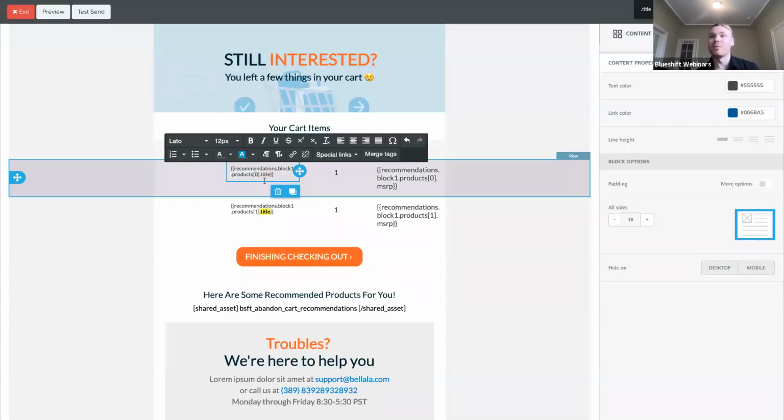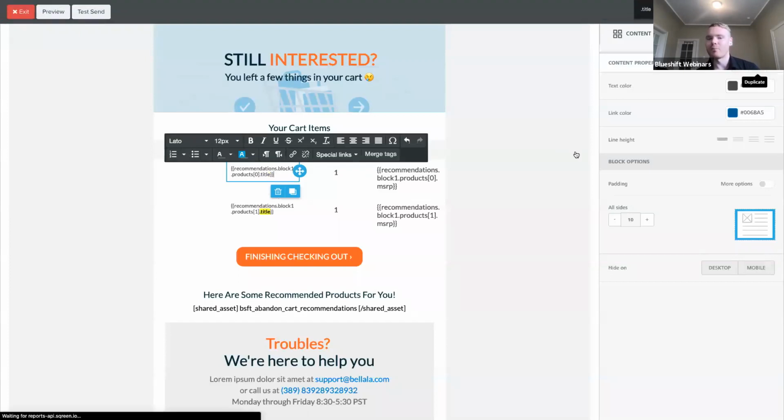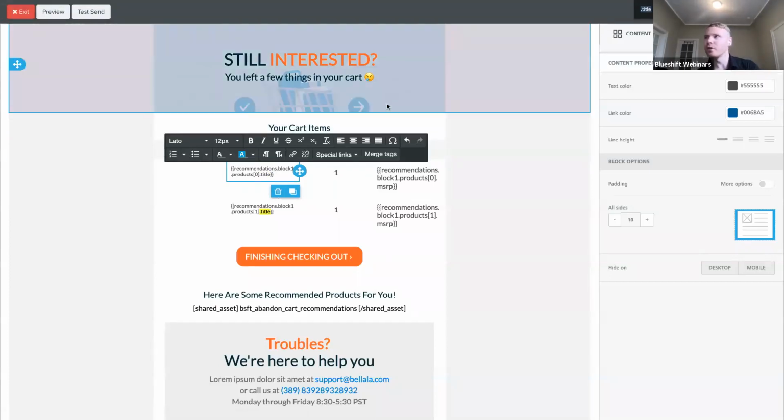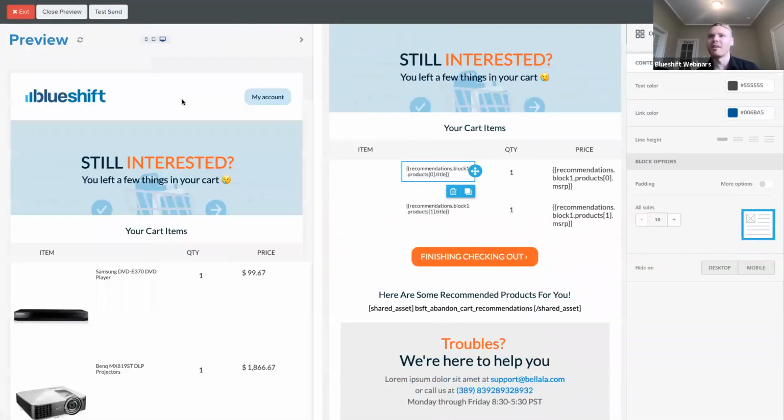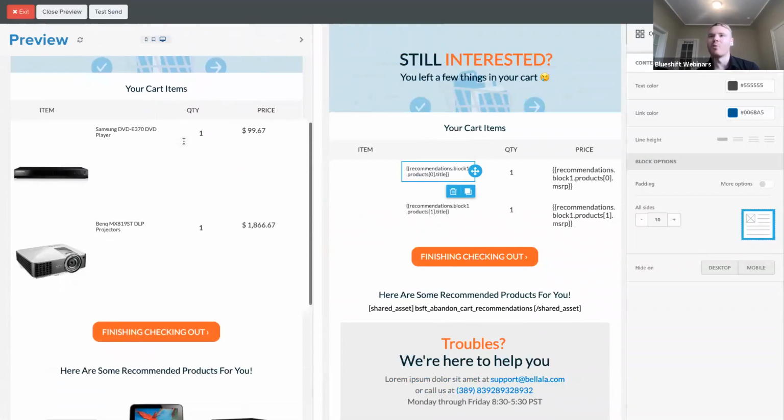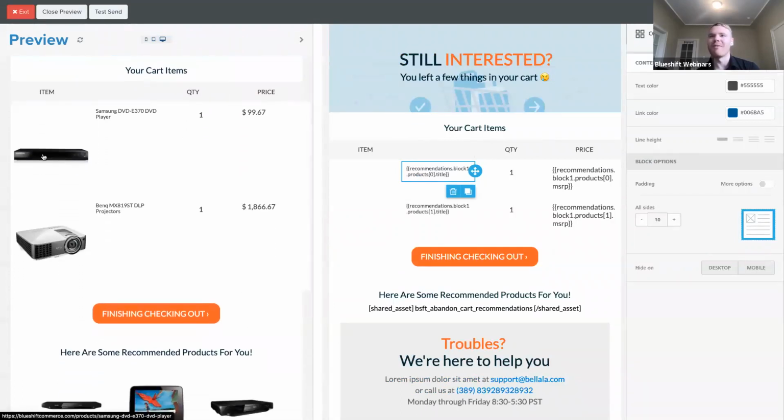Last thing I want to highlight is we've seen the actual template for this email. We've seen how I'm embedding the title of the item, the image, the MSRP. Now let's go ahead and take a look at how this previews. So if you'll excuse me while I collapse that. Now we're just going to hit this preview button and we can see how this loads up for John Smith. And so over here, we have the final result. We can see I've embedded an image. I've embedded the name of the product. And then of course the MSRP is also listed there.